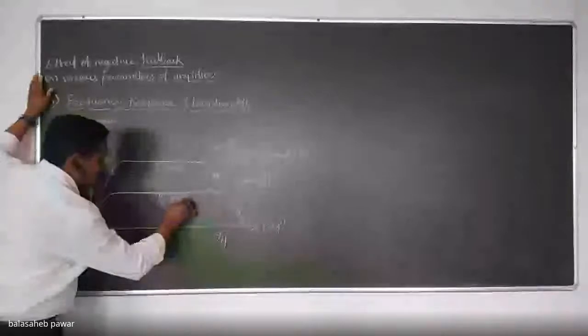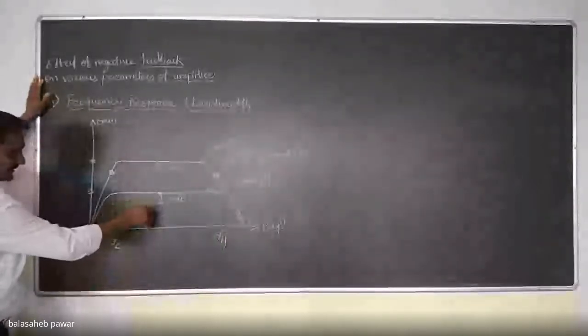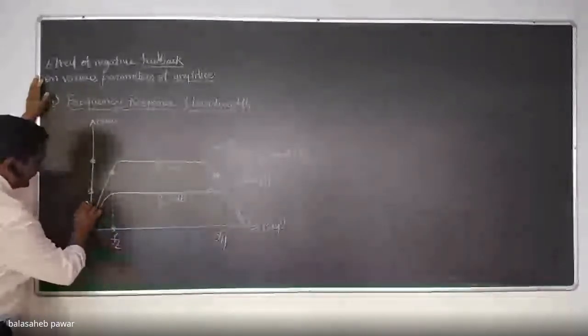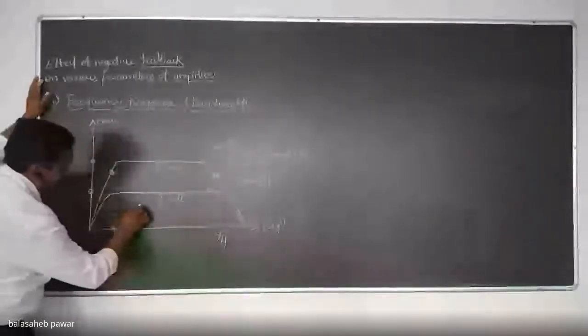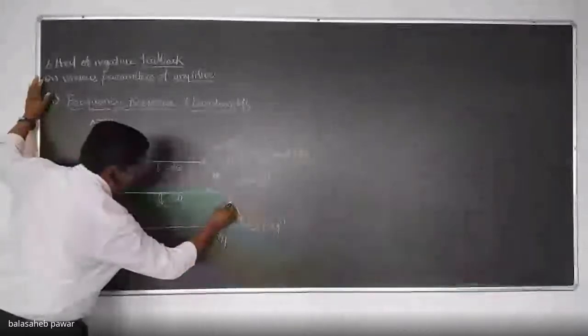Similarly, try to find out FL and FH when there is feedback, that means for the second curve. Again, just come down by minus 3 dB and plot one line parallel to the maximum gain or constant gain.